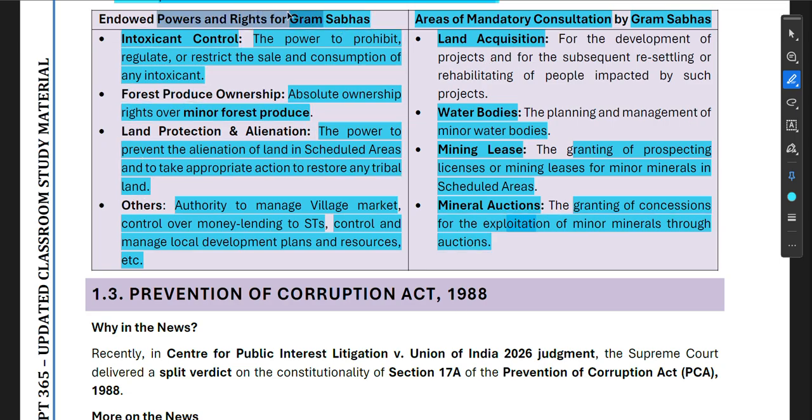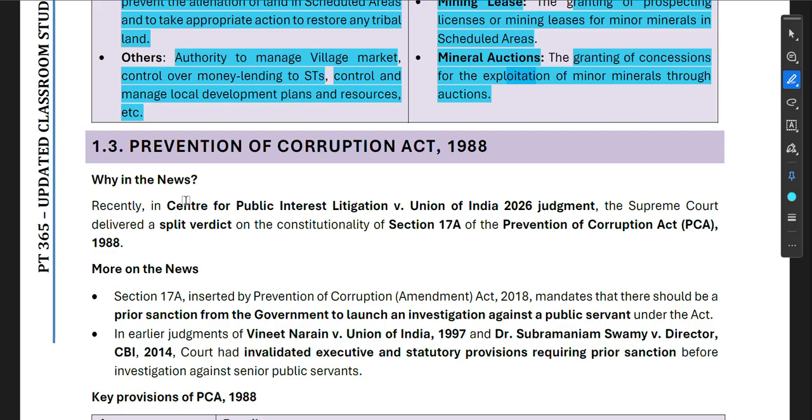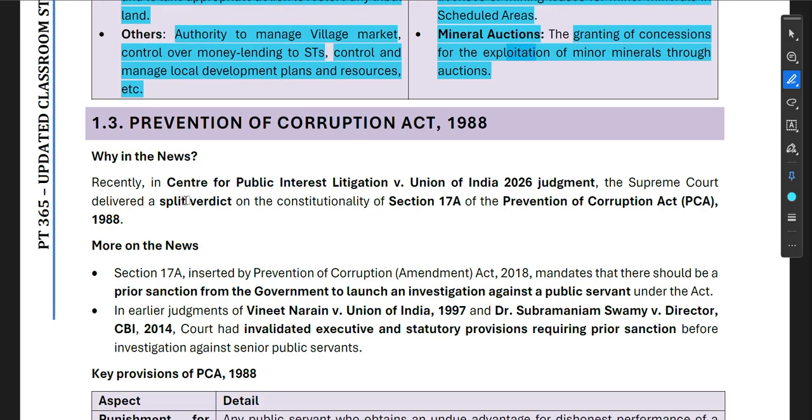Power and rights are with the Gram Sabha with respect to intoxicant control, then forest produce ownership, then land protection and alienation, and others are also there, like village market management, then control over money lending to STs, control and manage local development plans and resources.